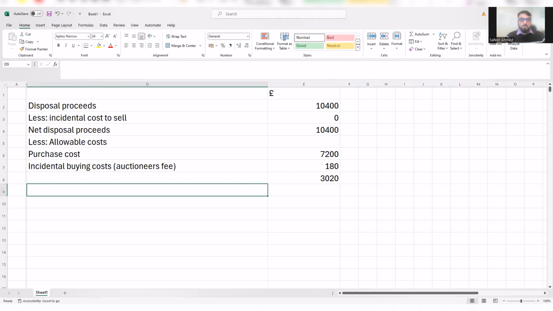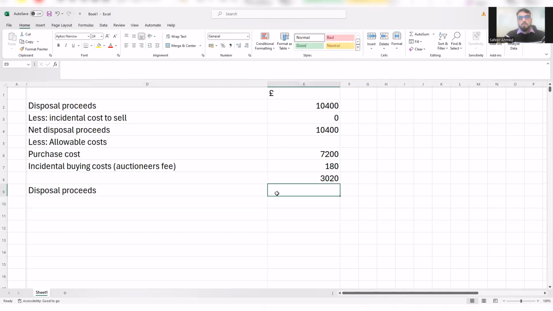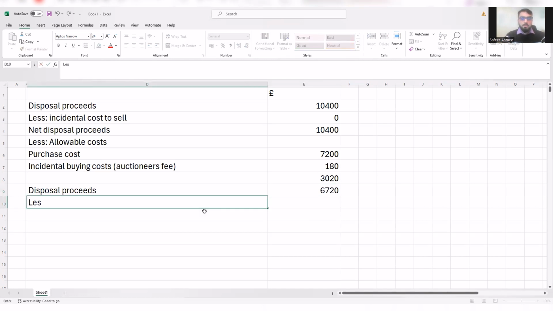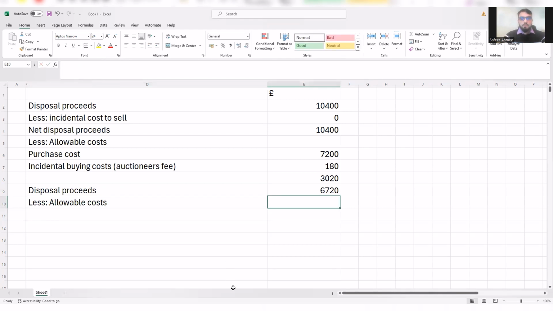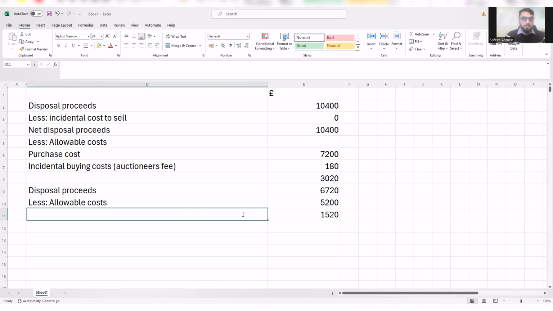Okay, so the disposal proceeds in this case is 6,720, and less allowable cost, which is given to us. Allowable cost is given to us. How much is that? 5,200. And this will give you the normal chargeable gain. Okay, we can fairly call it gain because we know that this is not the final figure as yet.